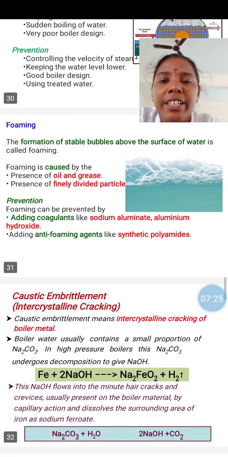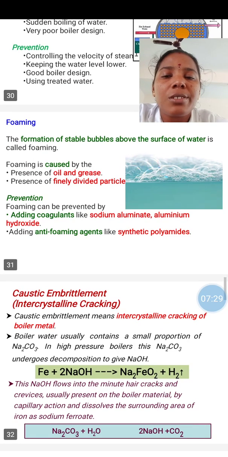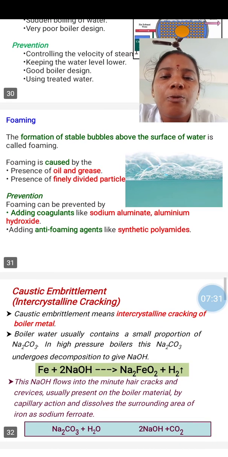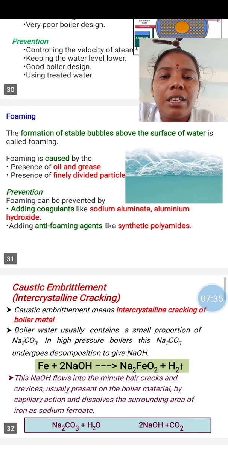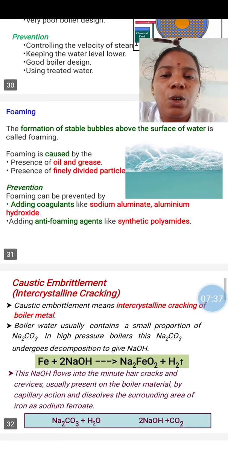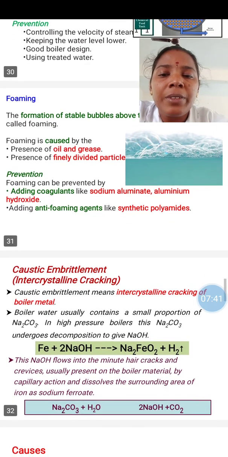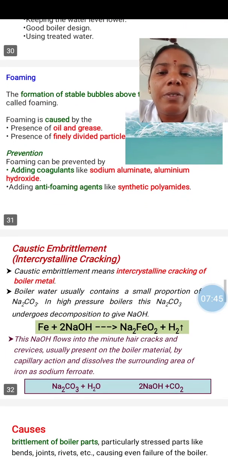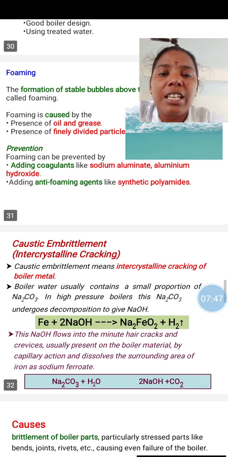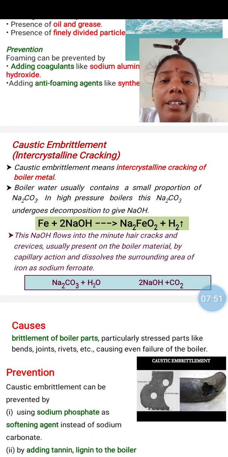And foaming, that means the formation of stable bubbles above the surface of water is known as foaming. So foaming is due to the presence of oil and grease in water and also finely divided particles in water. It can be prevented by using sodium aluminate, sodium hydroxide coagulants, and also by adding anti-foaming agents like synthetic polyamides. Then the third one is caustic embrittlement.